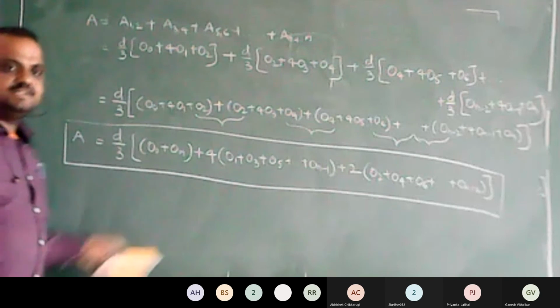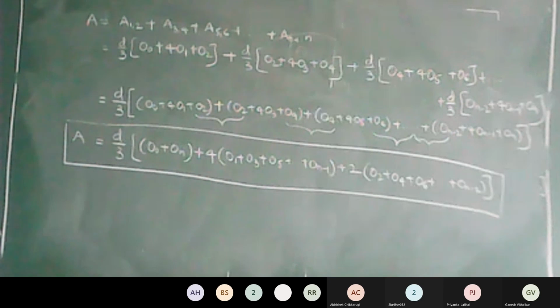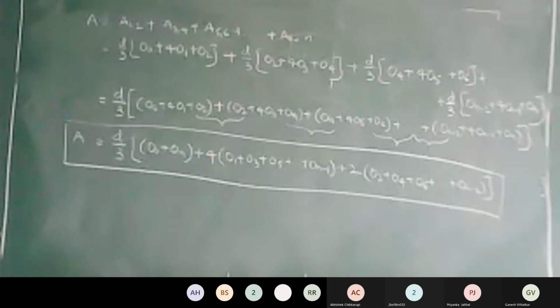Let me know if you have any difficulties in this expression. Understanding this derivation is very important. In the way D by 3 multiplied by sum of first and the last ordinates, that is O0 plus ON, plus 4 times of sum of all the odd ordinates, plus 2 times the sum of all the even ordinates. Right?